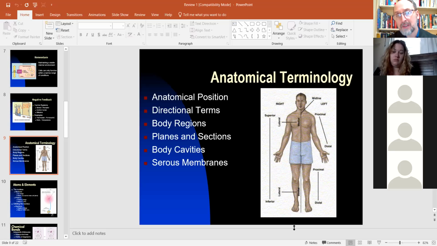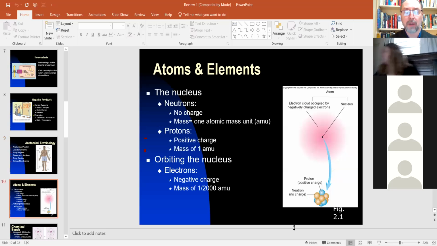There'll be a couple questions on some of this, but I'm not going to ask you 20 body regions. That's lab stuff. I might ask you what is a plane, what is a body cavity, but I'm not going to give you diagrams on this exam. That's more lab stuff. Okay. So chapter 1 contains a lot of lab stuff, some stuff less important.